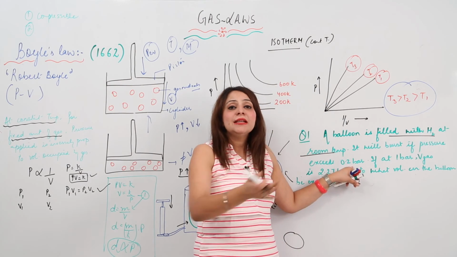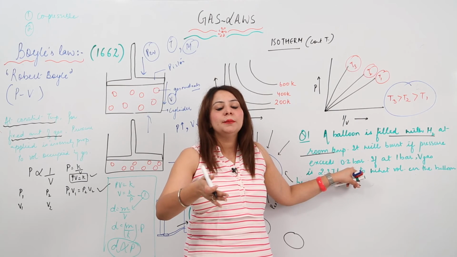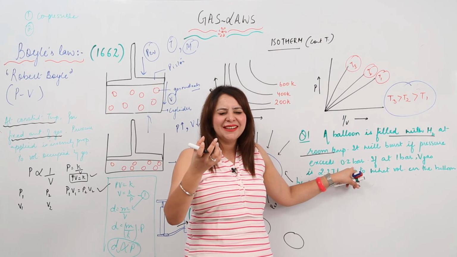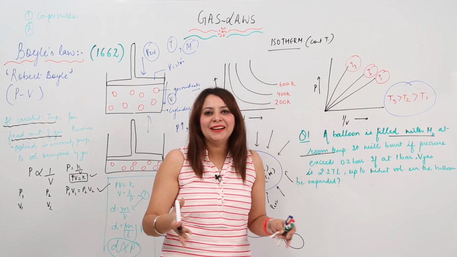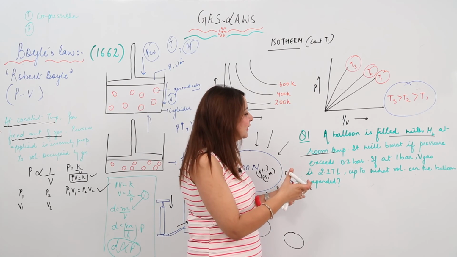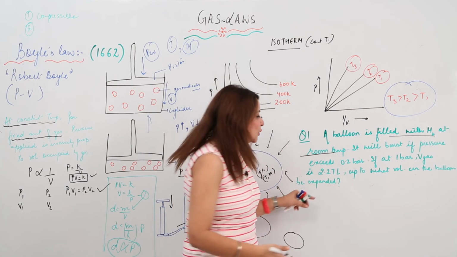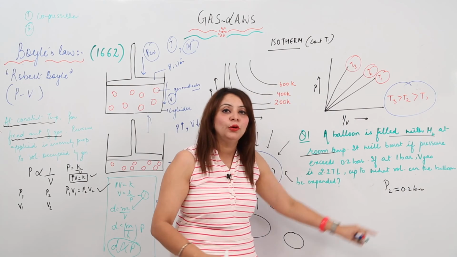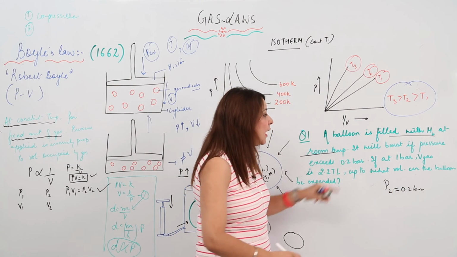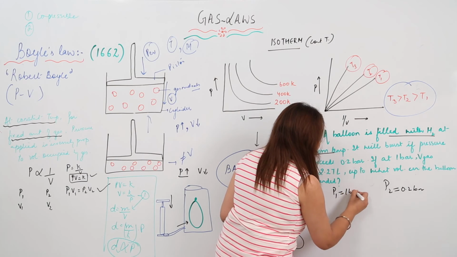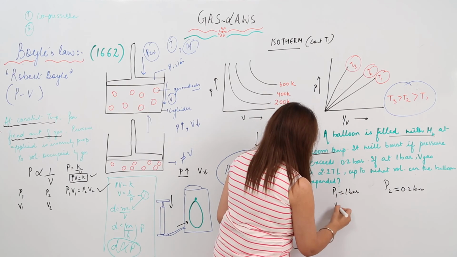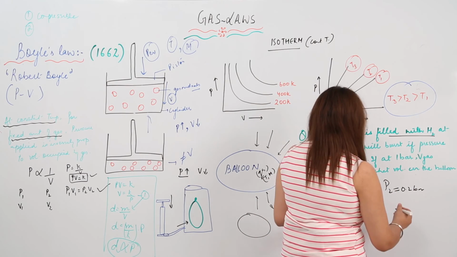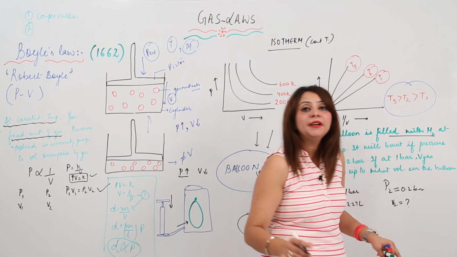So this is a limit, it can tolerate pressure only up to this point. So I'll write that P2 is 0.2 bar. Initially it is at 1 bar, so P1 is 1 bar. Volume of gas initially is 2.27 liters, and we have to find up to what volume the balloon can be expanded, that means what new volume it can tolerate.